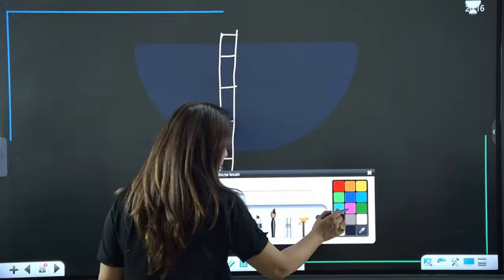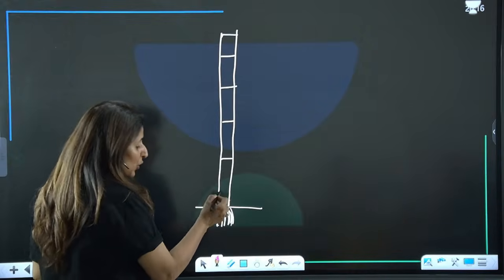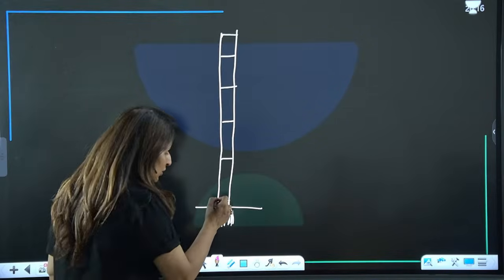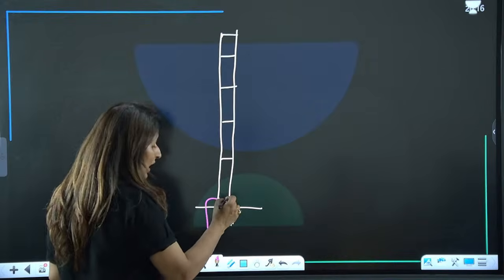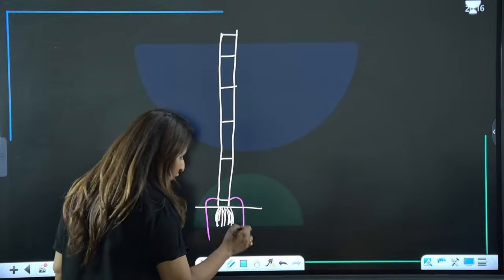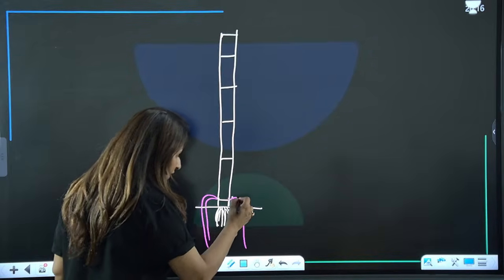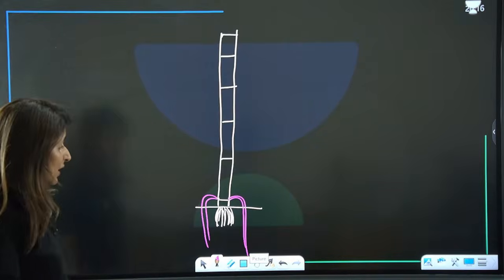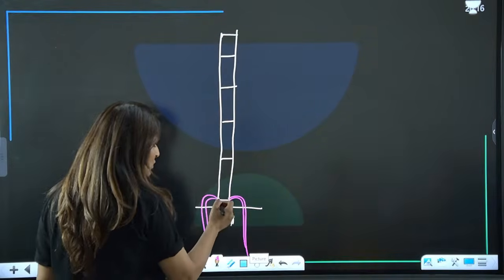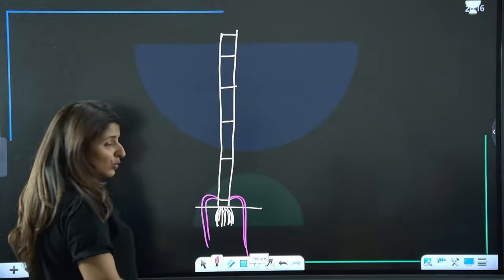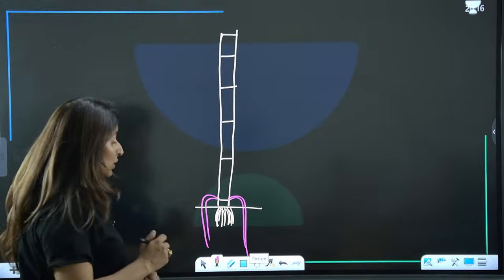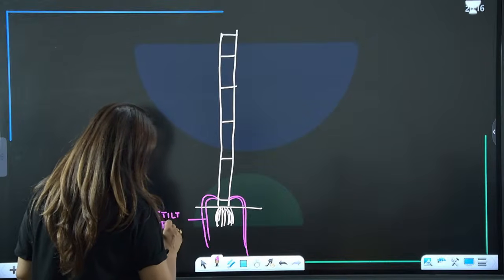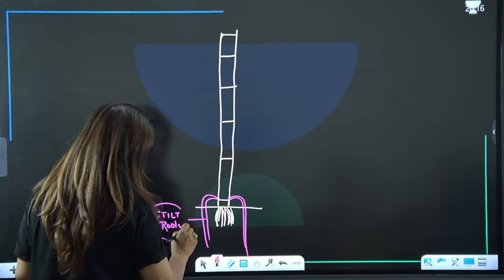Now in order to provide extra support, do you see this last node? There are some roots arising from the last node and then going into the soil like this. From the lower node, these roots will arise and go deeper into the soil to provide extra support. These are called stilt roots.